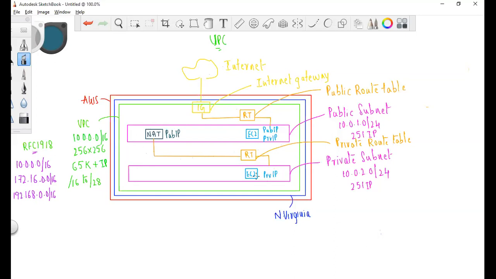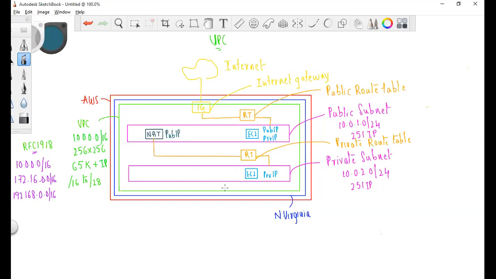EC2 instance. So whenever you are accessing the internet, this NAT is translating the network address from private to public when it is requesting, and when it is responding, it is converting public to private, so that this private IP address is not exposed to the internet. First point. And that is the reason it's called NAT, which stands for network address translation. So this will translate public to private, and private to public.